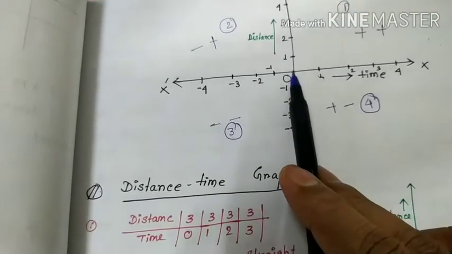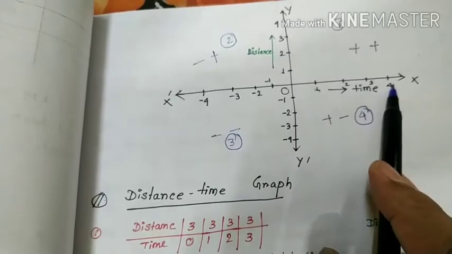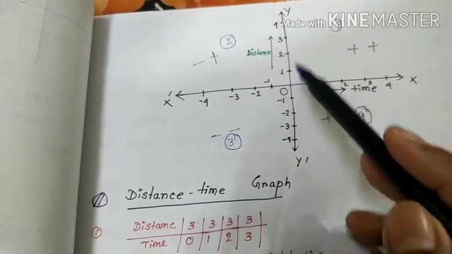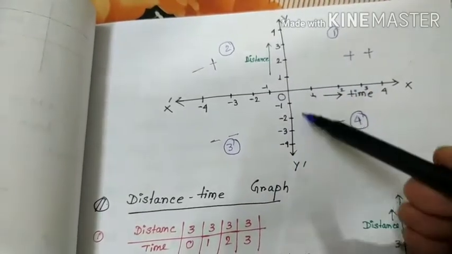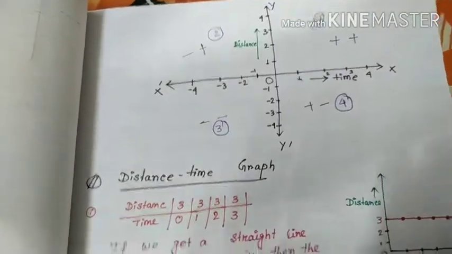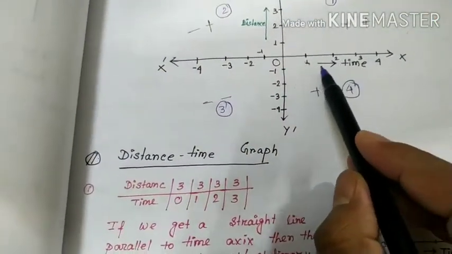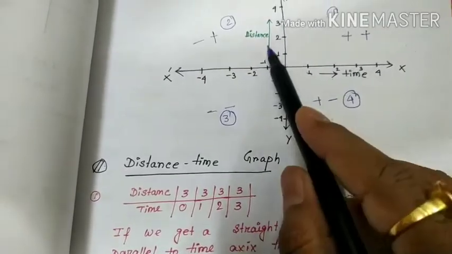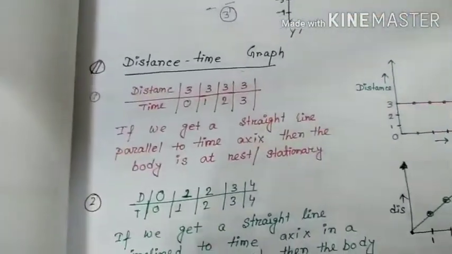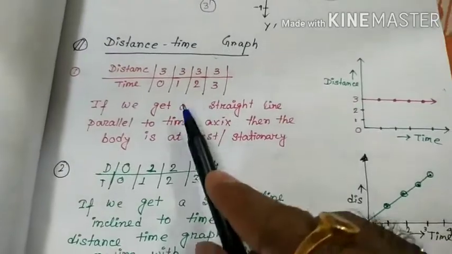Just like it starts with 0, 1, plus 2, plus 3, plus 4, here also plus 1, plus 2, plus 3, plus 4. So the upper side is positive and the lower side is negative on the y-axis, and on the x-axis the right hand side is positive and the left hand side is negative. Suppose we denote this as time axis and this as distance axis: a distance-time graph. Okay friend, just listen carefully, this is a very interesting thing.